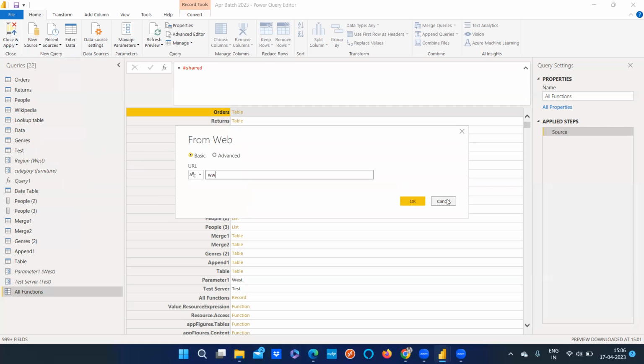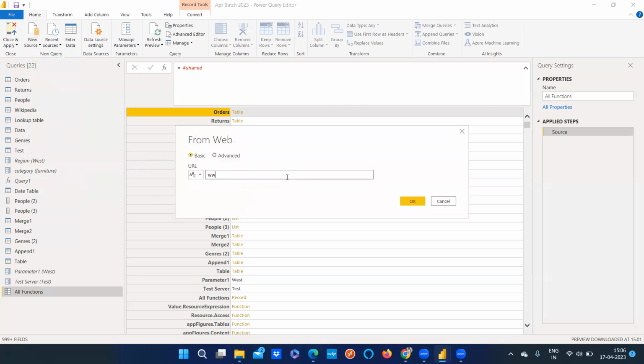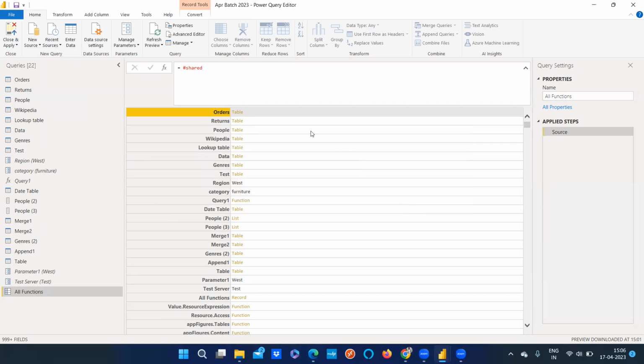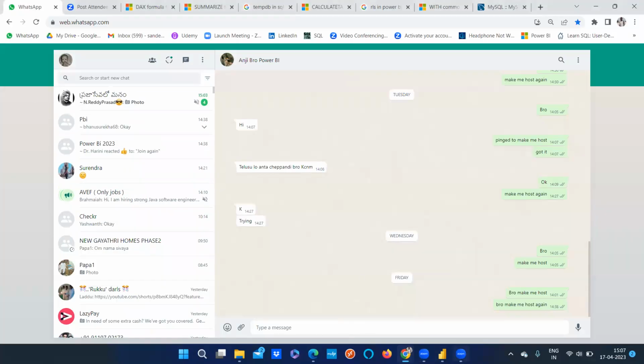You have to use Web, when you want to get the data from the web. I'm typing in front of you, so you can have a look at this. I didn't get the data. There will be some settings that you may have to check in these tables. Let me look at that, one second.